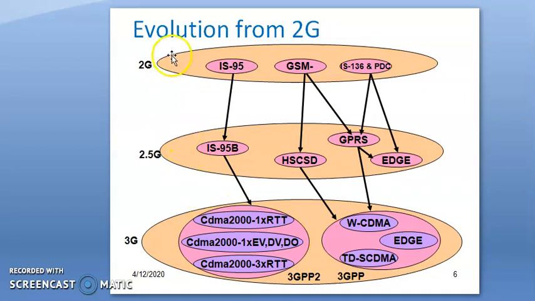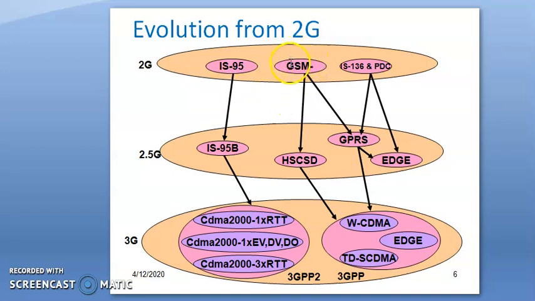In the second generation, we talk about GSM and IS-95, interim standard 95, which in general we call CDMA technology. These two technologies were there hand in hand in the second generation, and then passed through a few intermediate generations and entered the third and fourth generation.